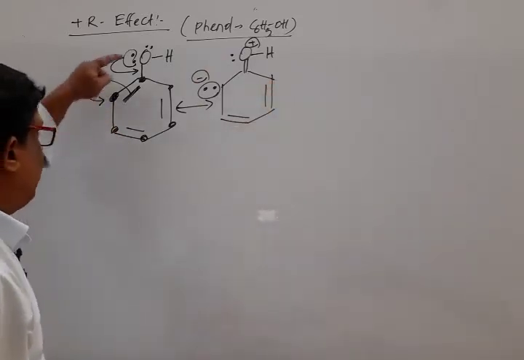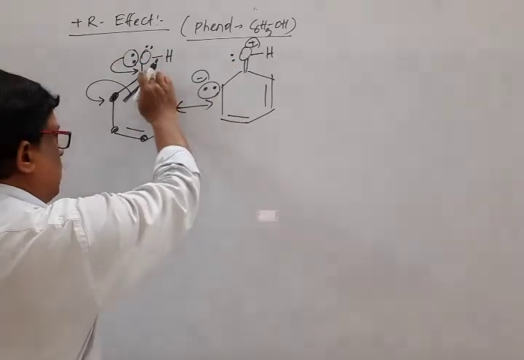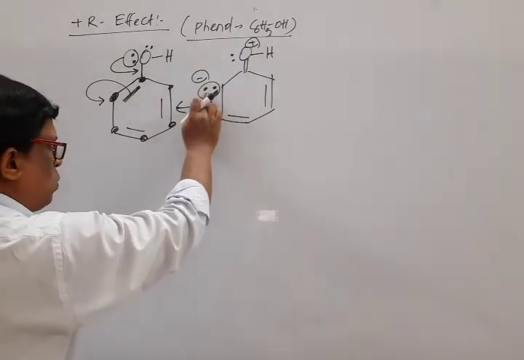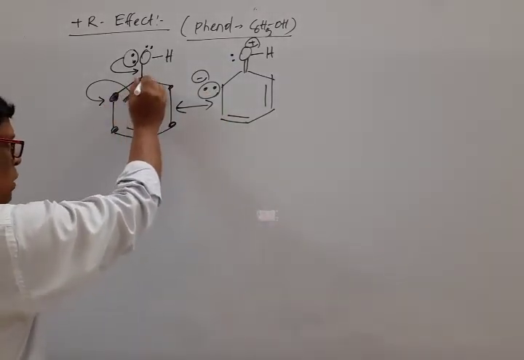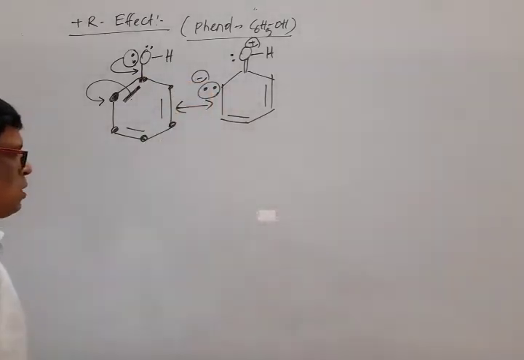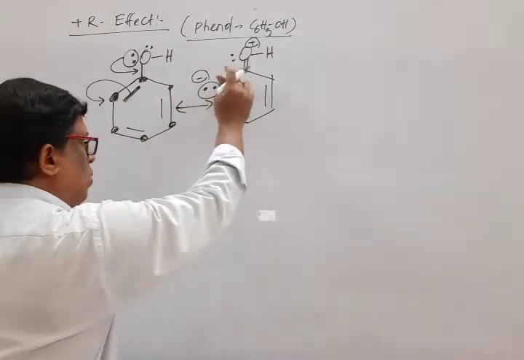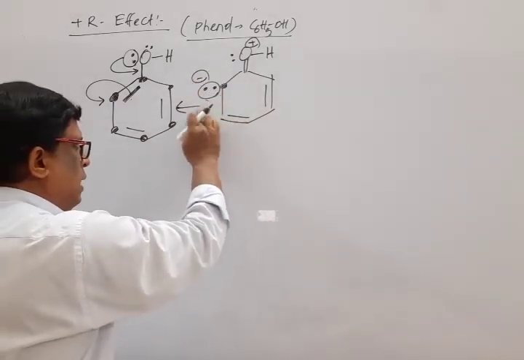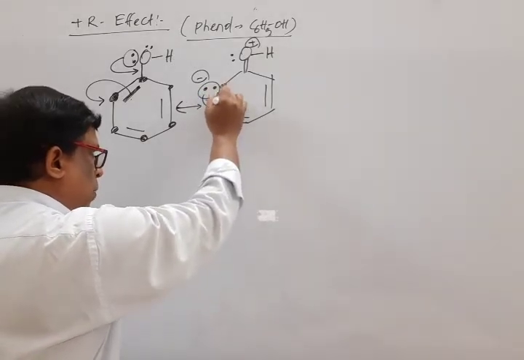Mark that when this shared pair of electrons is transferred, the single bond becomes a double bond. When this bond breaks, the pair of electrons transfers, and as this carbon atom withdraws one electron from that carbon atom, it possesses a negative charge. Now mark that this carbon atom has 1, 2, 1H, 3 bonds, so it is in danger. So this shared pair of electrons transfers here, forming a bond.